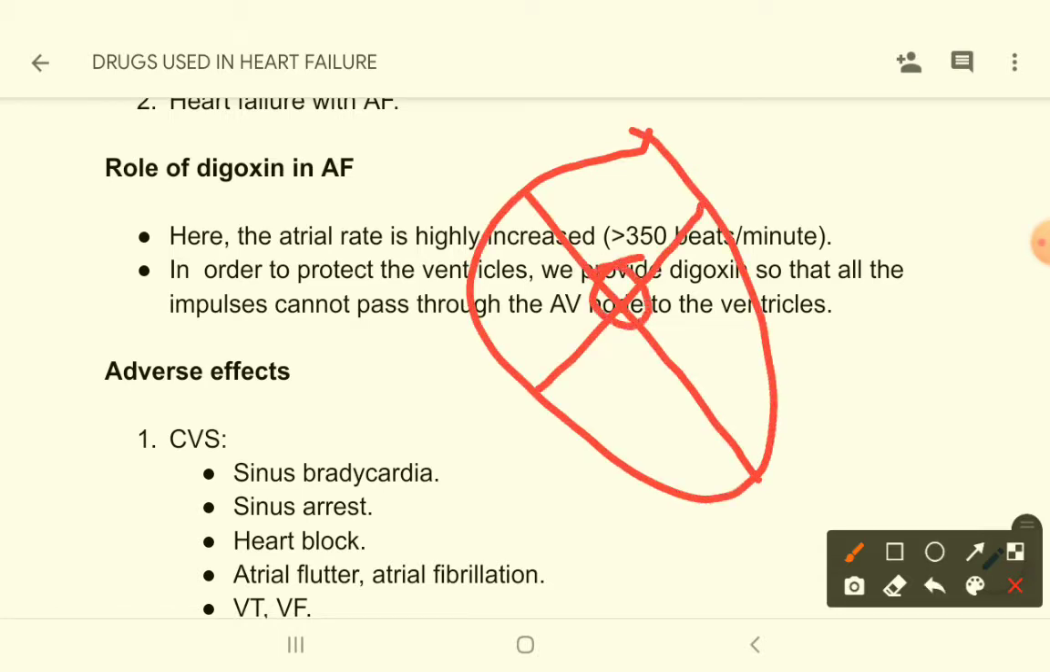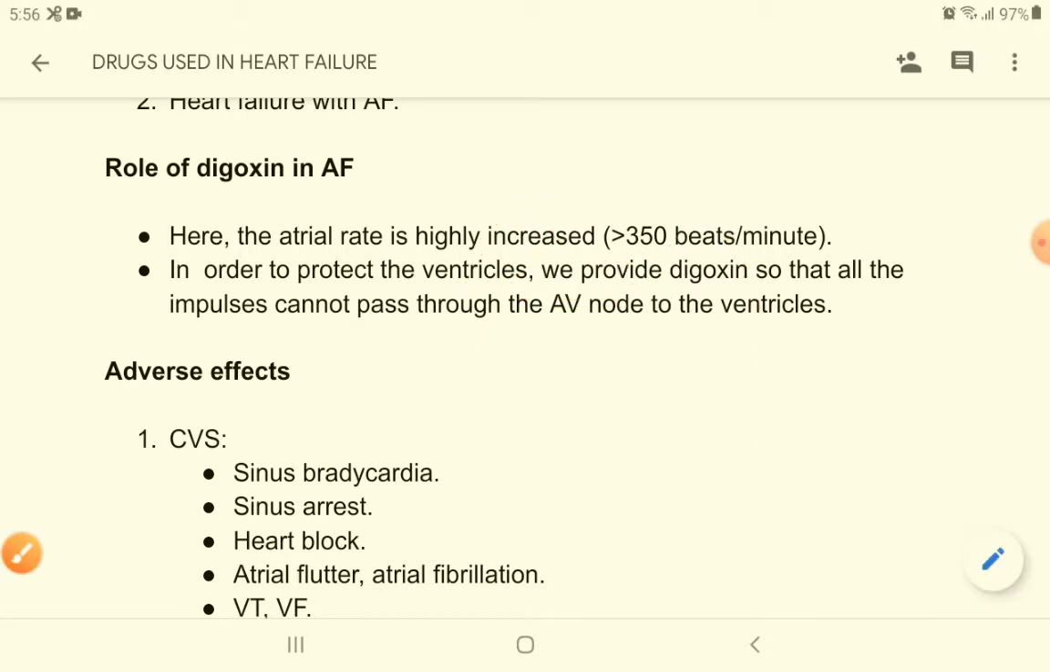Here we want to block the AV pathway so that atrial beats cannot pass through the AV node to the ventricles. For that reason we give digoxin, and digoxin slows the AV node. AV nodal conduction is slowed. For that reason atrial beats cannot pass to the ventricles, and the ventricles are saved. So this is the reason why we use digoxin in atrial fibrillation.